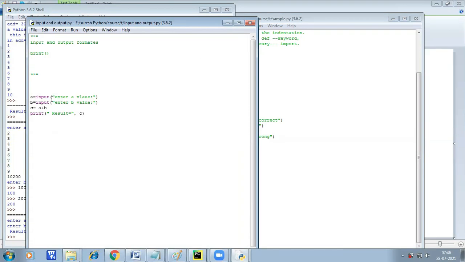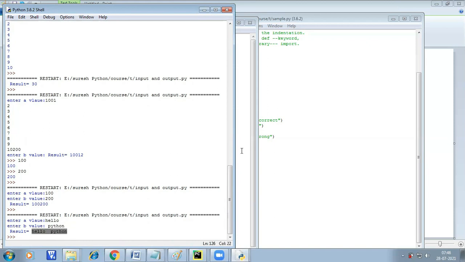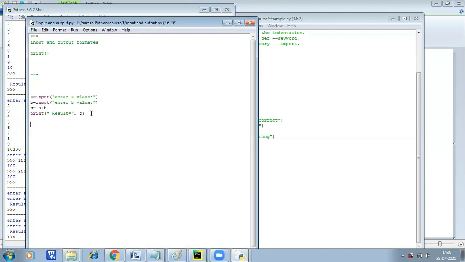Basically, since we didn't really specify what we're doing with those values, it's just adding them together as a string. Here we are not mentioning any data type, because we have a choice: we can enter int, float, string, anything. If I enter here hello, it prints hello Python. So it reads in the format of string.